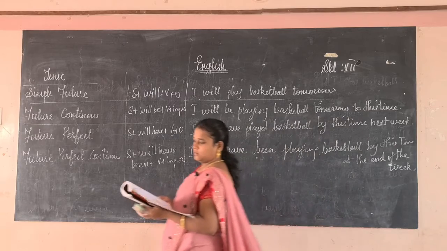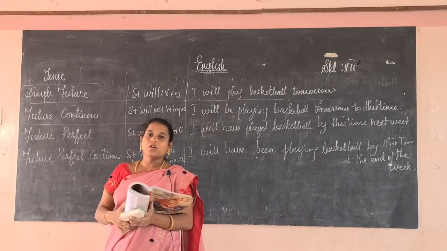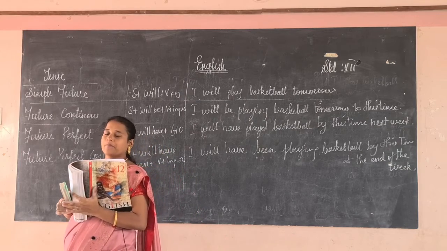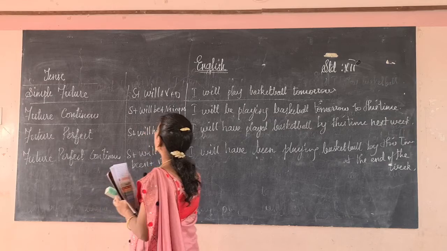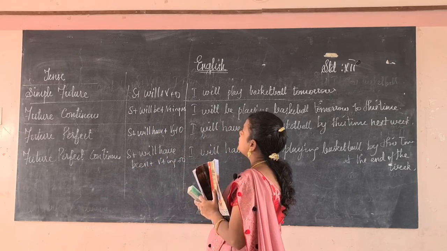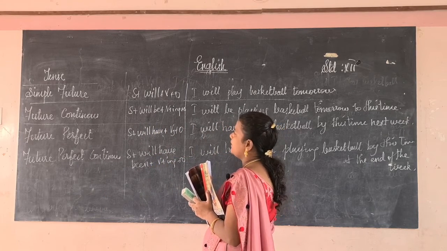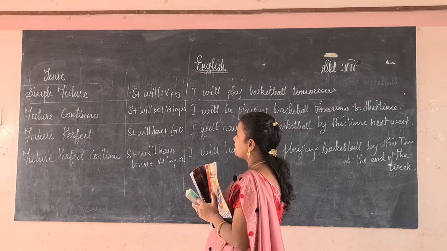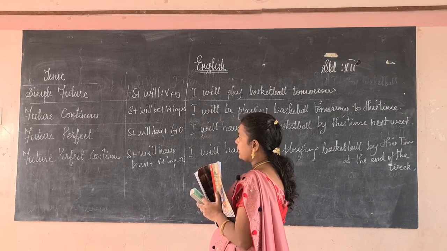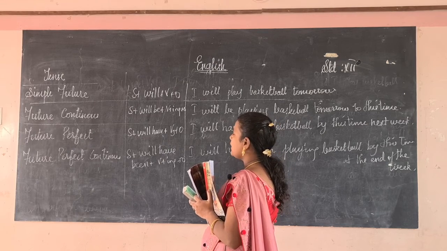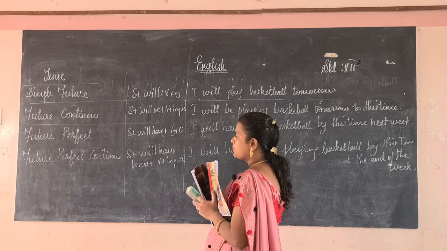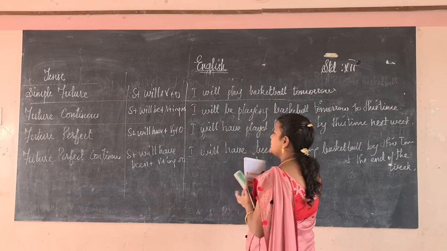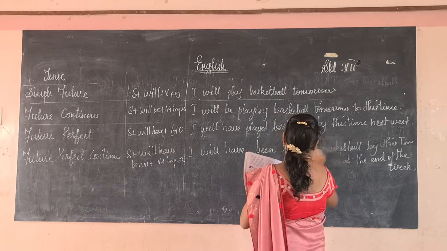Okay, so this is how we have to know the form, how we have to remember. If it is future simple, subject will verb, then object will be there. If it is future continuous, subject will be verb plus ing, then object. If it is future perfect, subject will have verb 3 and object. If it is future perfect continuous, subject will have been verb plus ing plus object. So this is a form you have to remember.